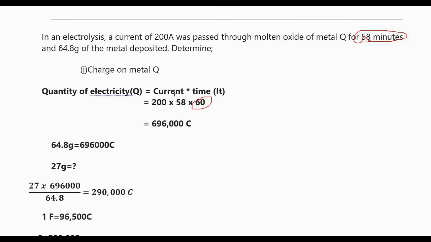Current is 200, time is 58 times 60. When you multiply, it will give you 696,000 coulombs. The SI unit of quantity of electricity is coulombs.